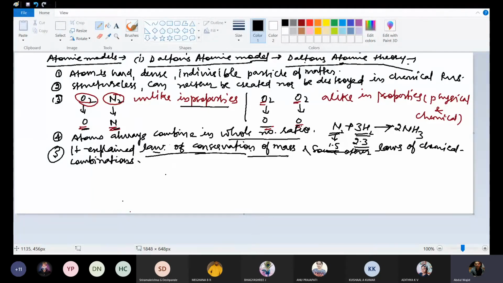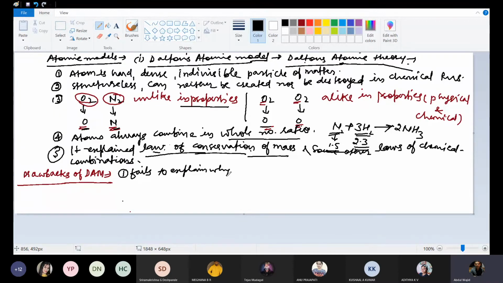Now its drawbacks. What are the drawbacks of Dalton's atomic model or Dalton's atomic theory? Dalton's atomic model fails to explain why atoms of different kinds should differ in masses and valency.